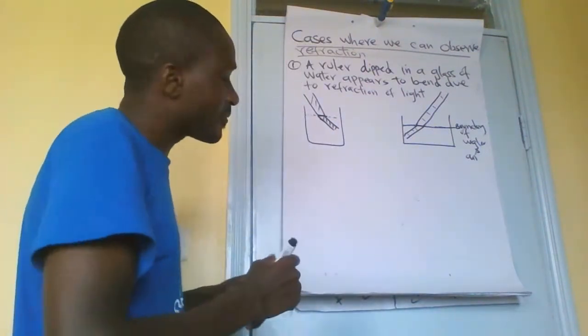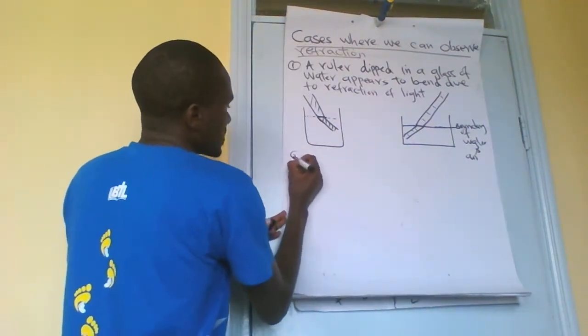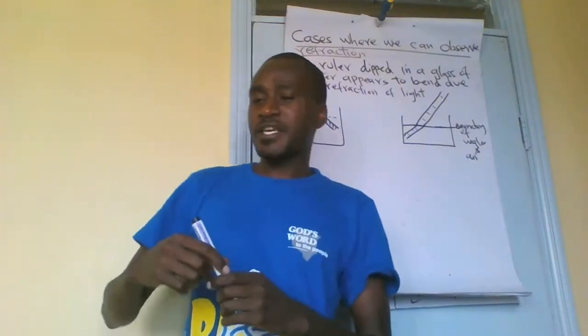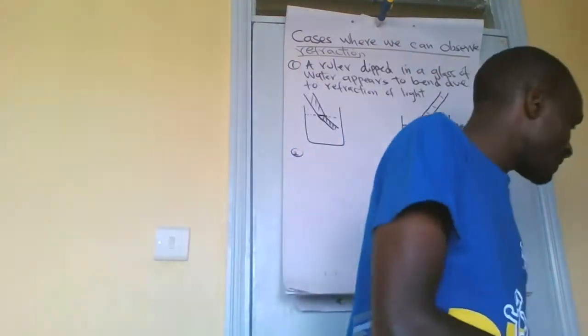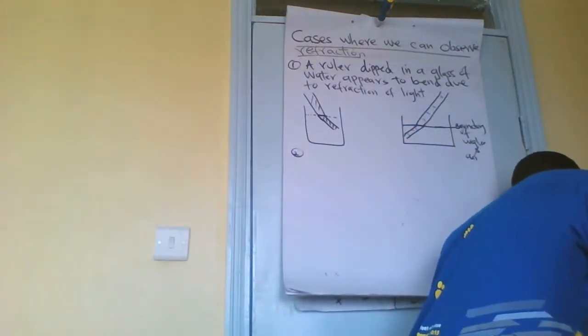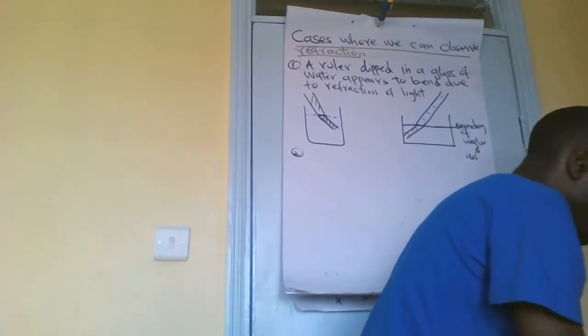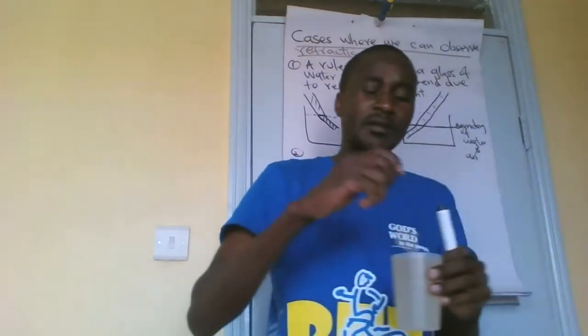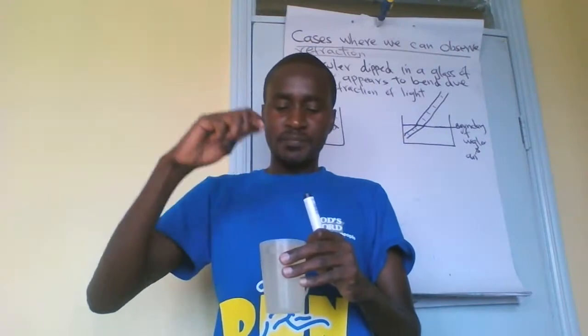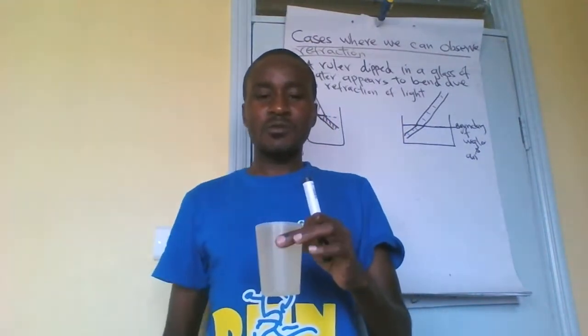There are other things. For example, if I take a coin, using the same container, and I have a coin here, what happens if I dip the coin inside the container?